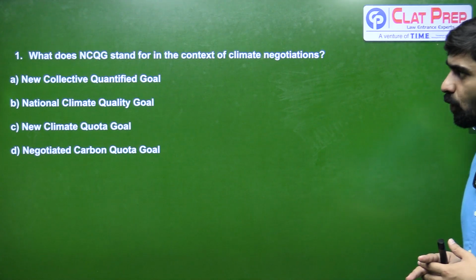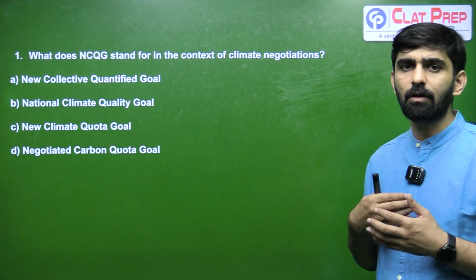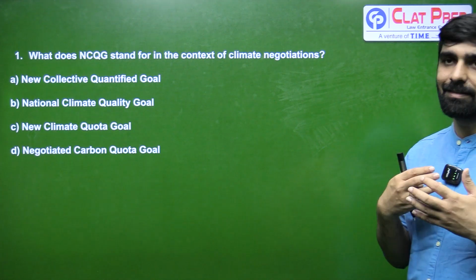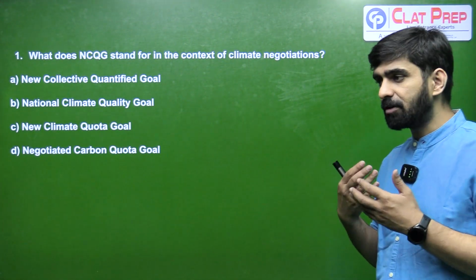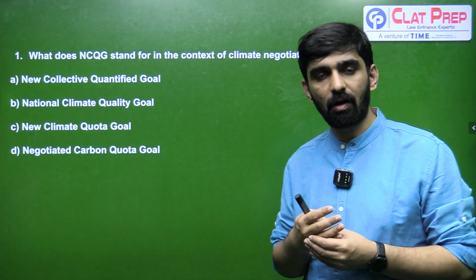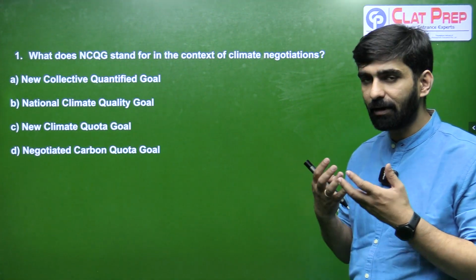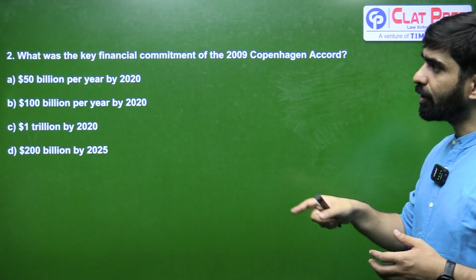So the first question is, what does NCQG stand for, in the context of climate negotiation? NCQG stands for New Collective Quantified Goal, which is basically the next financial target for developed countries to be provided to developing and least developed countries for climate assistance. So the correct answer first is going to be A only. Okay, moving on to the next question.